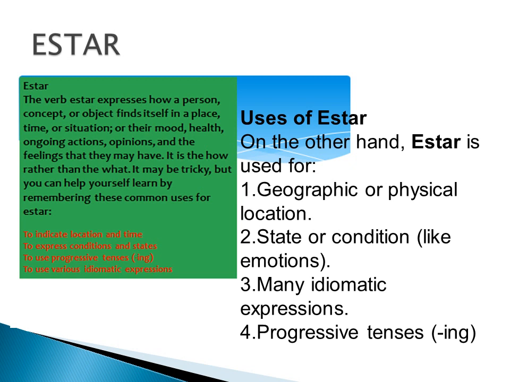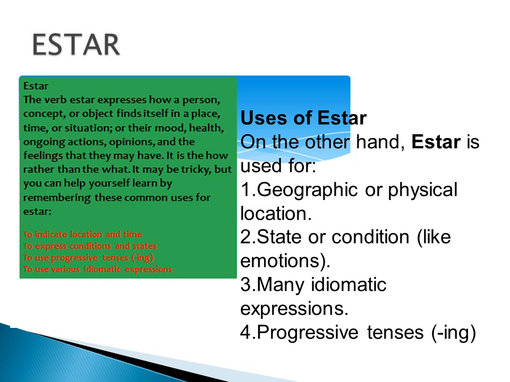Estar is a verb which expresses how a person, concept or object finds itself in a place, time, situation, or their mood, health, ongoing actions, opinions, and the feelings that they may have. It is how rather than what. It may be tricky, but you can help yourself learn by remembering these common uses for estar.